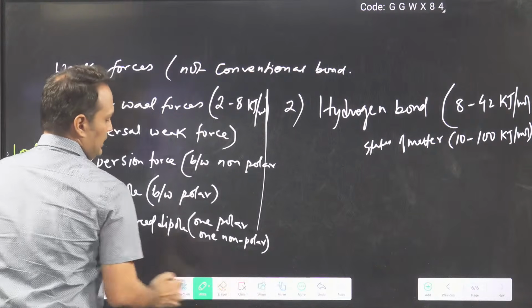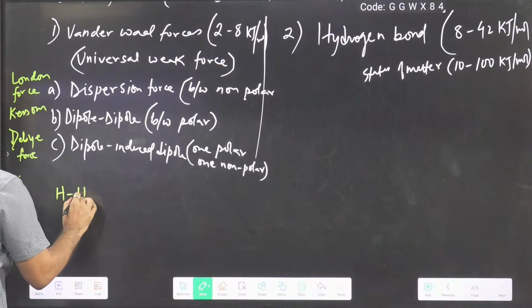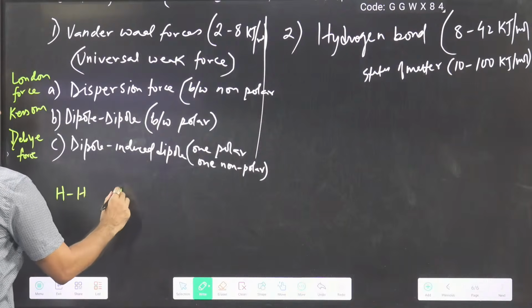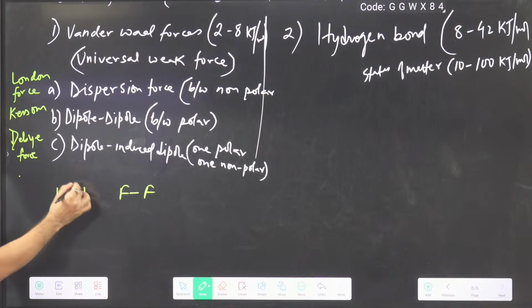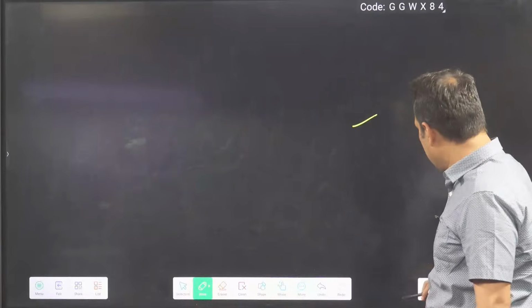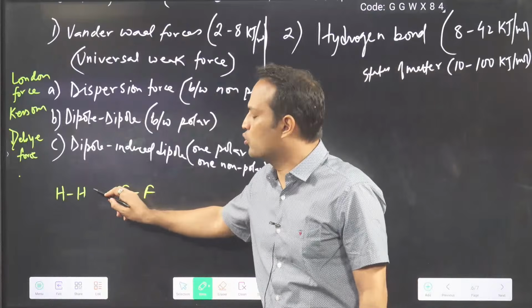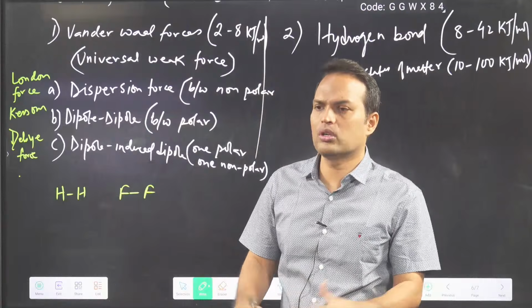Now you can ask, sir, what do you mean by polar, non-polar? See, if you have H2 and one more H2 or F2, do you have delta plus and minus here? Conventional bond means covalent bond, which you draw as a bond. Here I will put a dot, just attraction is there. We don't count it as a bond.